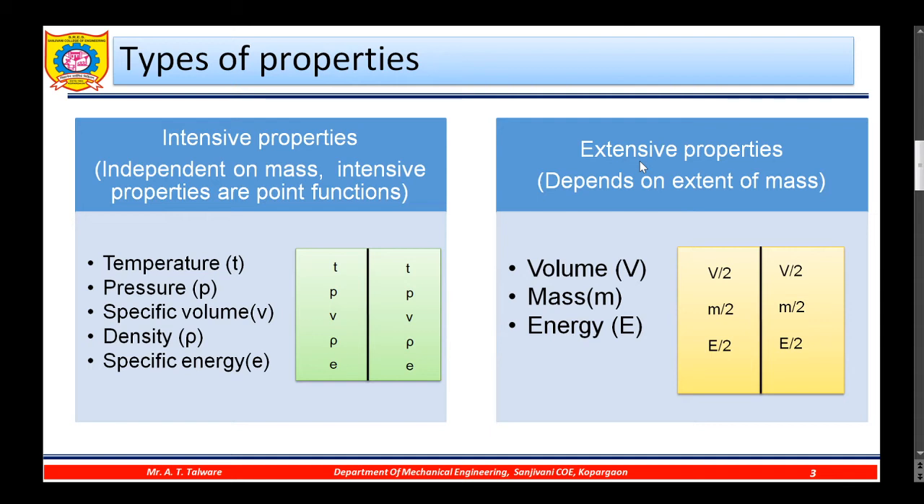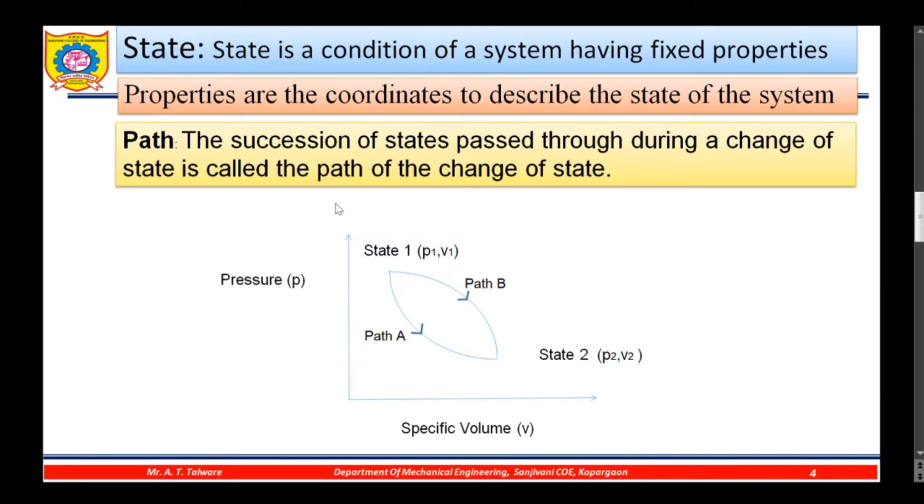One more thing that I would like to add is that these properties are point functions. So what does point function mean? Those functions which depend upon the state of the system. What the state is, I will define very soon. So it depends upon the state only, not on the path followed by the system. Now what is the state? The state is a condition of a system having fixed properties. If the properties are fixed, we can say that the thermodynamic system is at a given state.